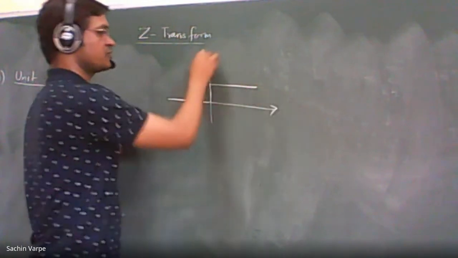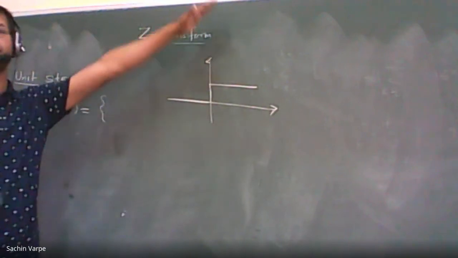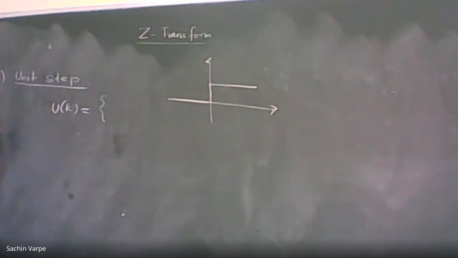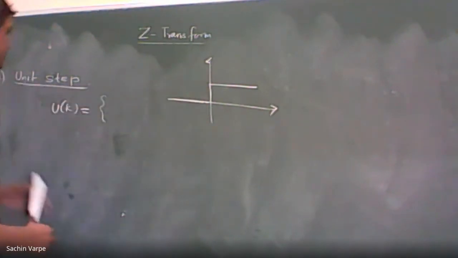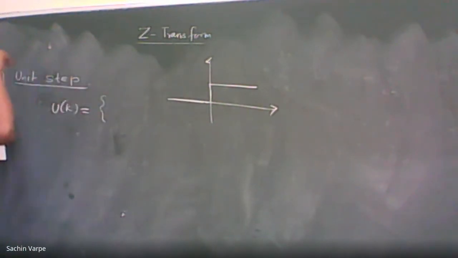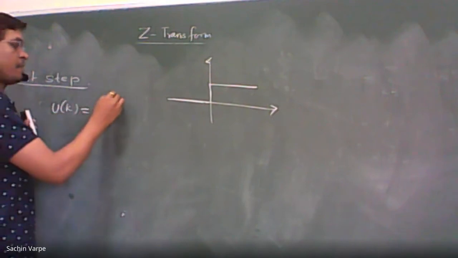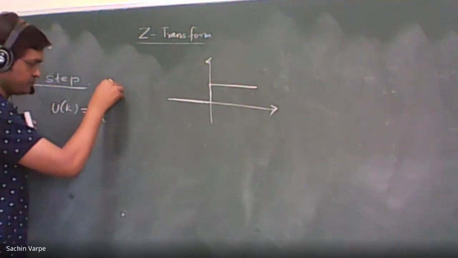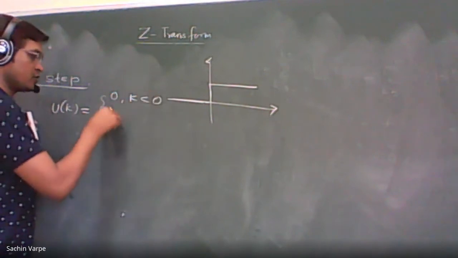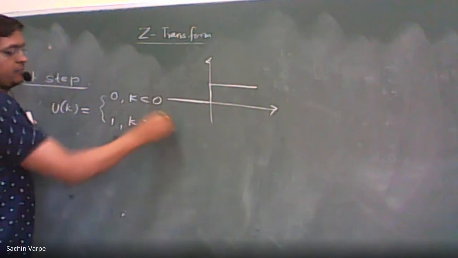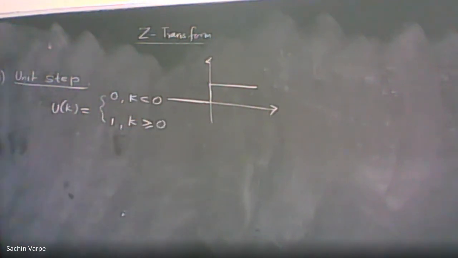This is the graph of the unit step. It is like a step, no? That is why it is called unit step function. So how do we define it? U of k is 0 for all k negative, and it is 1 for all k positive. That is unit step. You can compare this unit step function with the unit impulse function. What's the difference there?